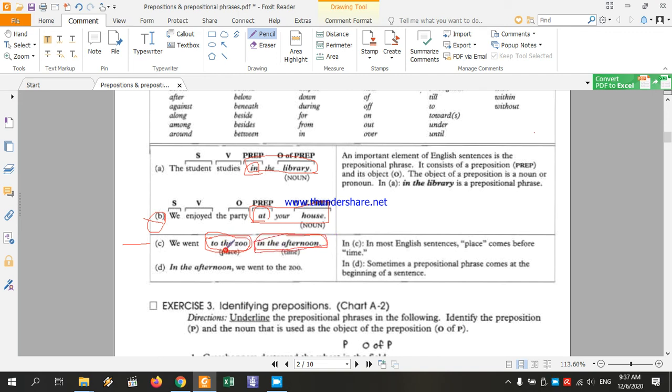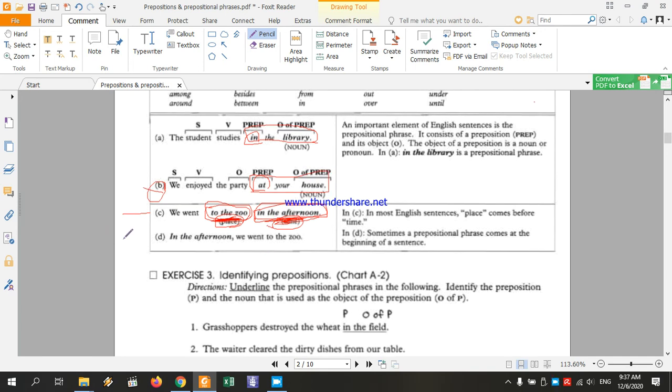"To the zoo" expresses the place. It tells us where we went. "In the afternoon" tells us when, so it's a time, or temporal, prepositional phrase. If we have two prepositional phrases, we should put the place first, we should talk about the place first, then talk about the time next.